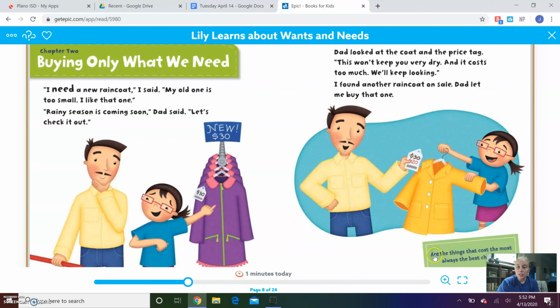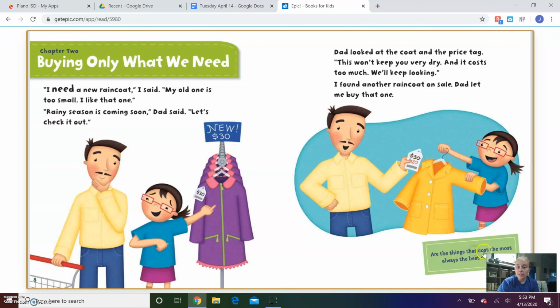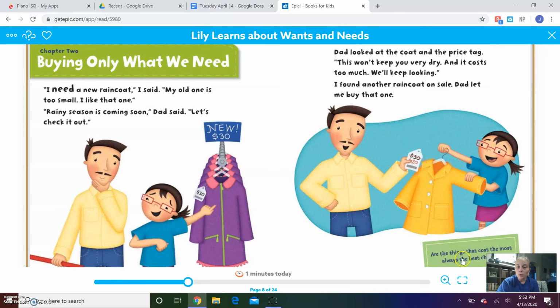So they have a little question down here for you, and they ask, are the things that cost the most always the best choice? So the coat that she originally wanted was $30, and Dad said it was too expensive. So did she need a more expensive coat? Because Dad also said that this one wouldn't keep her as dry. So he agreed that she needed a raincoat to keep her dry in the rain, but she doesn't necessarily need the most expensive one.